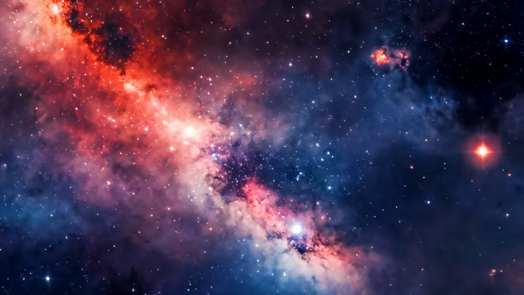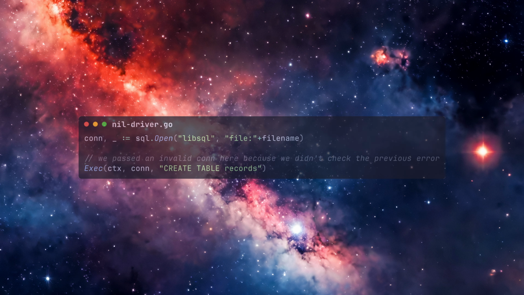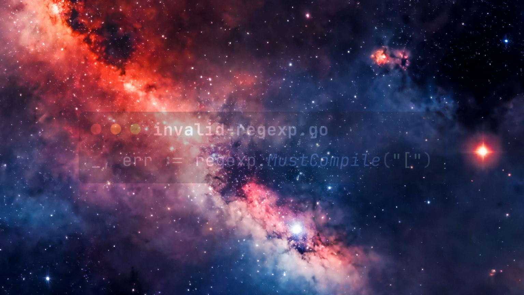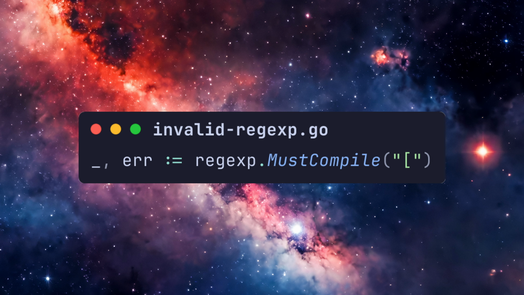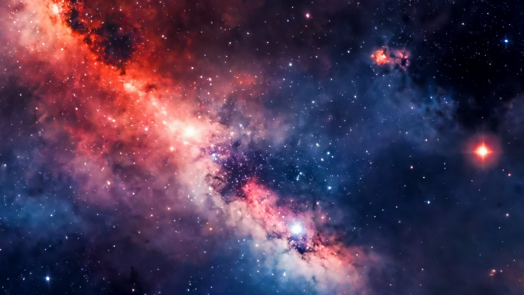The other type of errors are the unanticipated ones. When they occur, the program is said to panic. These can include programmer error, where the programmer hasn't provided valid input to a function, such as providing a nil driver to a database function. Or if a mandatory dependency cannot be satisfied, such as a regular expression not compiling. It's possible to cause your own panic using the panic function, and to recover it using the recover function. Let's look at how that's done.